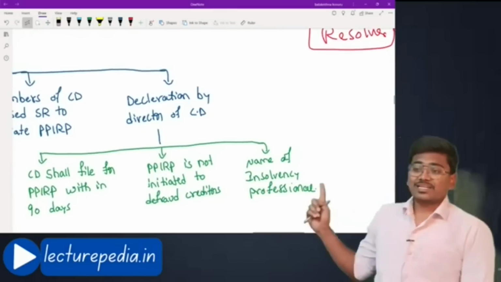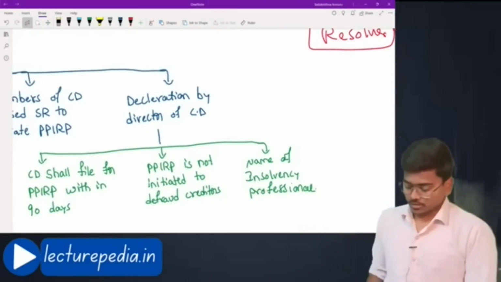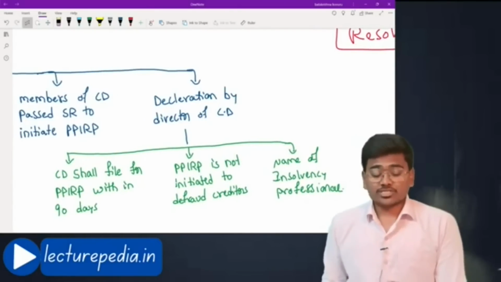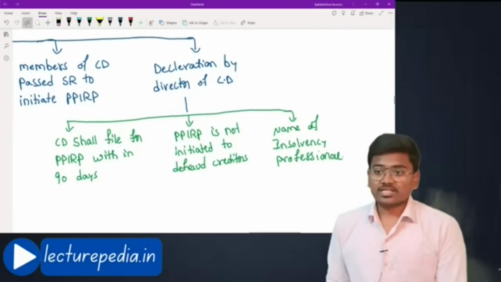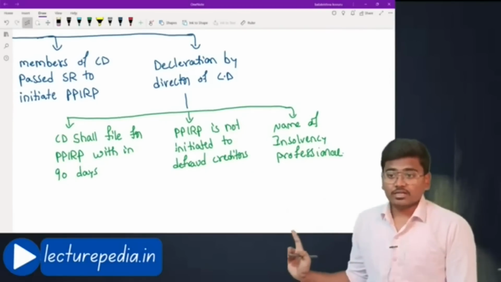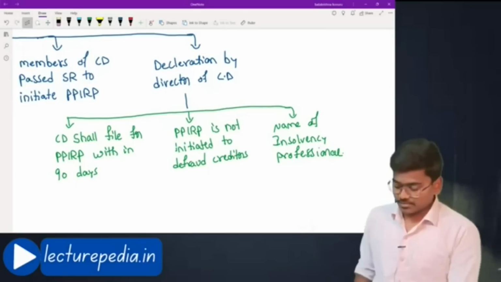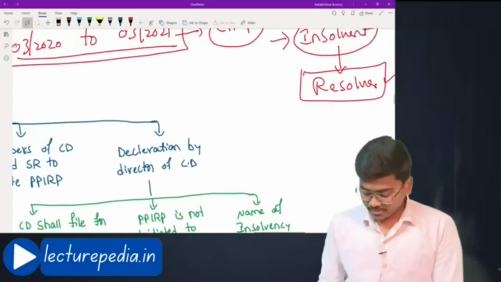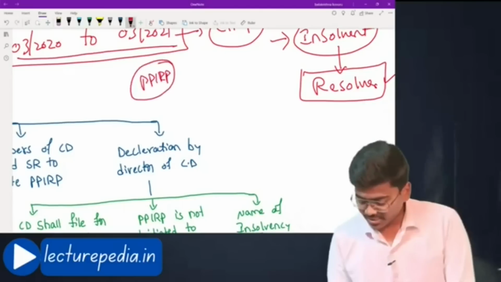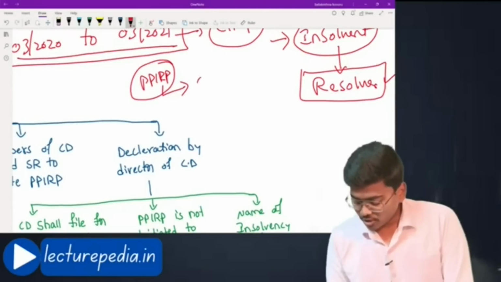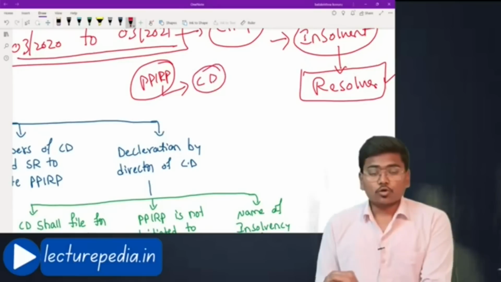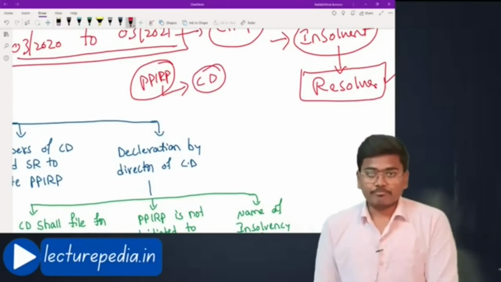Next, declaration by director of corporate debtor. The directors of this corporate debtor must give a declaration. What declaration they have to give? They have to declare that the corporate debtor shall file for PPIRP within 90 days. Basically, you remember that this PPIRP application can be initiated only by the corporate debtor. Apart from the corporate debtor, no one can initiate this PPIRP. You remember that.